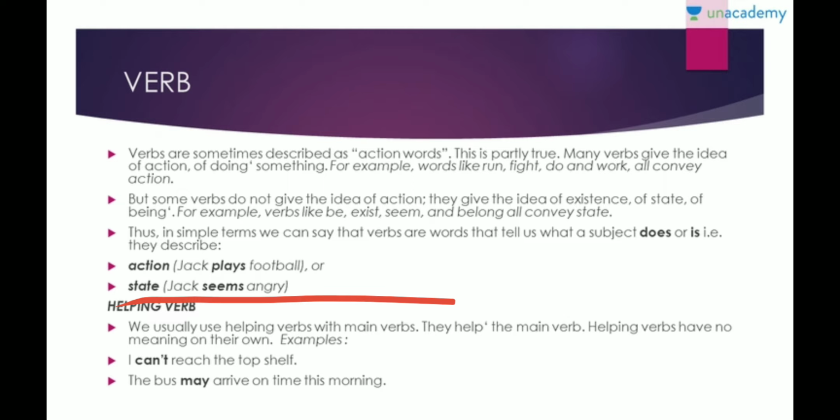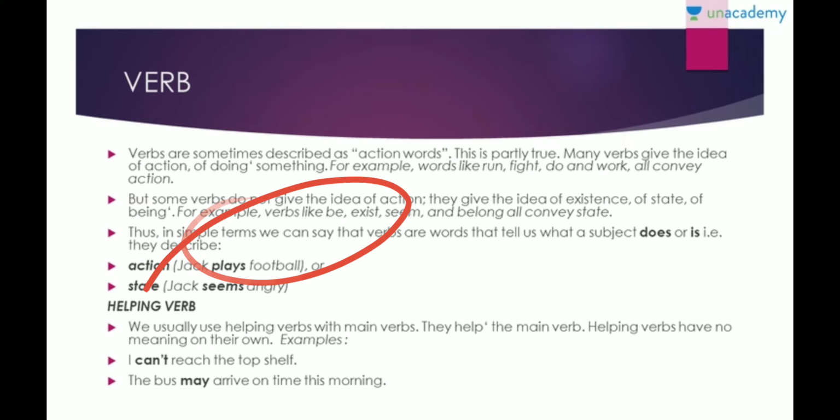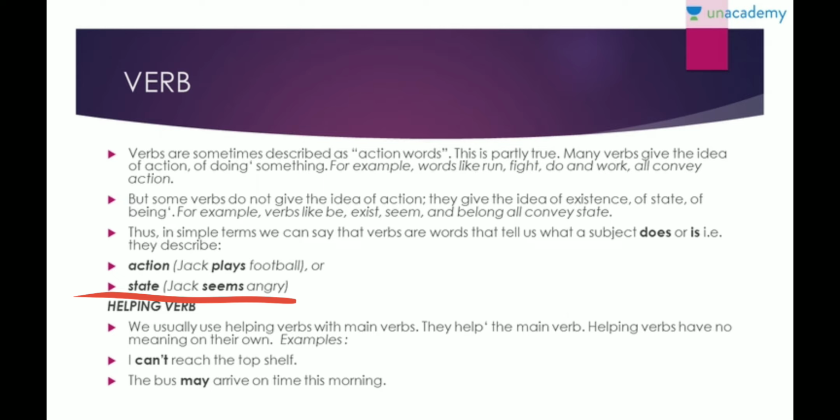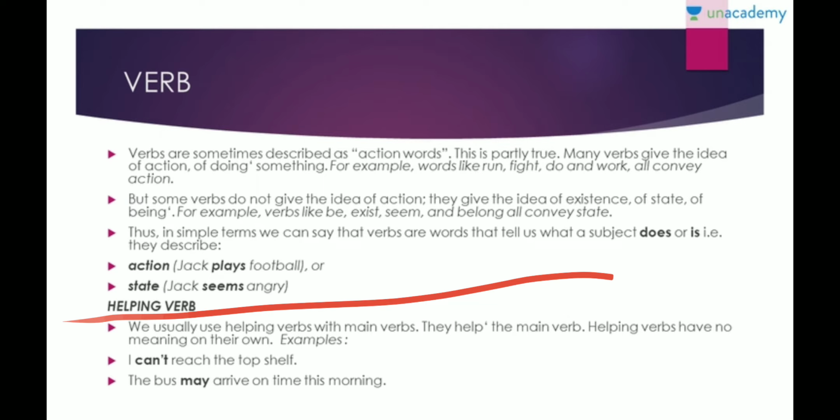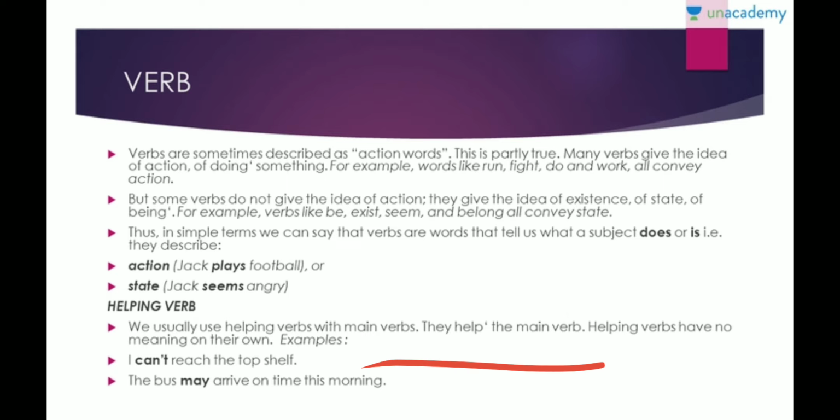Right. Now, talking about the helping verb. Now we know that verbs can be described by action, like Jack plays football, and in a state, like Jack seems angry. Now we have a helping verb. Helping verbs are those verbs which actually help the main verb. Obviously, it's a helping verb, so it will help the main verb, right? Helping verbs have no meaning of their own. As such, they don't have any meaning, but they help you describe.